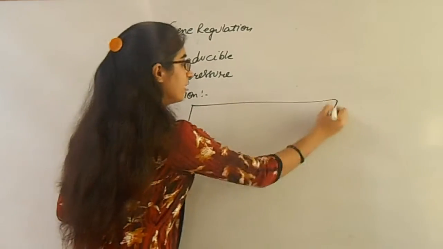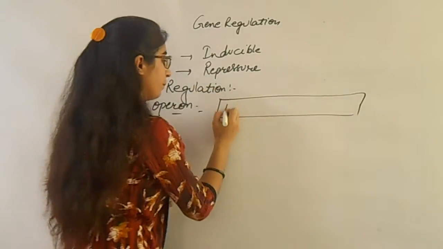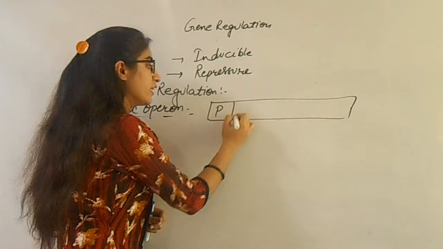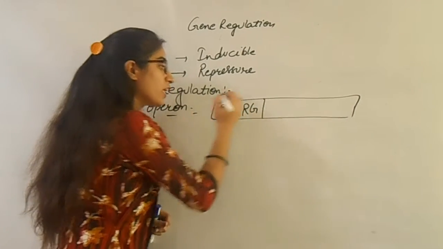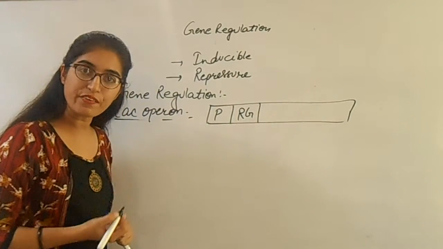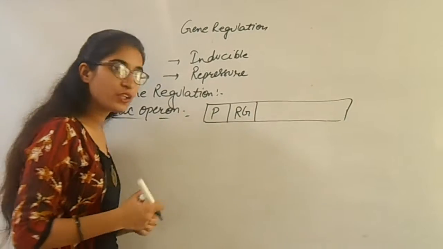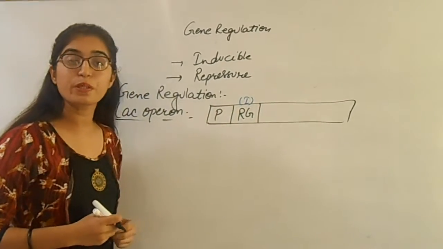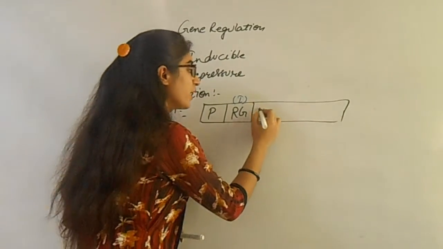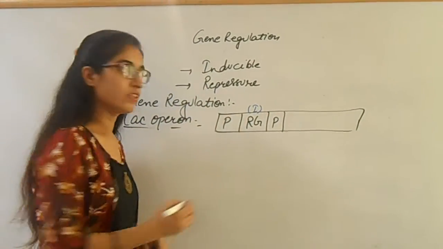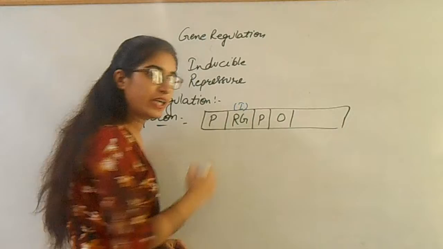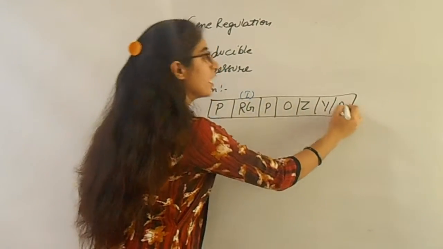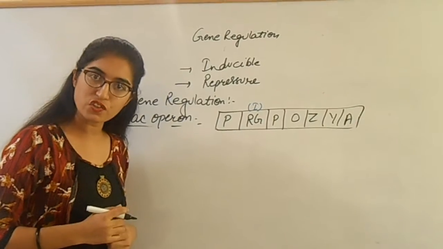We write here P, which represents promoter, and after that RG. Here RG is a regulatory gene. For RG we also have to write I, meaning inducible. After that again P, promoter, then O, operator, after that Z, Y and A. These are three types of structural genes.